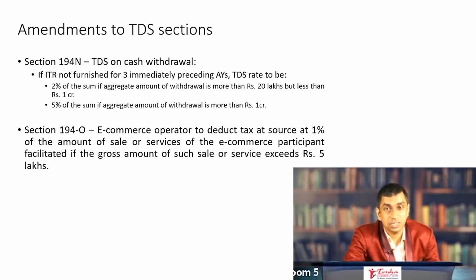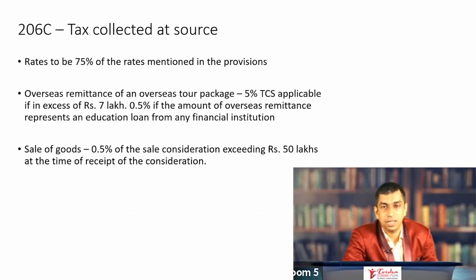At least in TDS, remember the threshold limits and the rates of TDS. At least do remember that. So for 194O, for example, it is going to be 5 lakh the threshold limit and 1% the rate of TDS. Once again, 75% of the rate between 14th May 20 and 31st March 21.